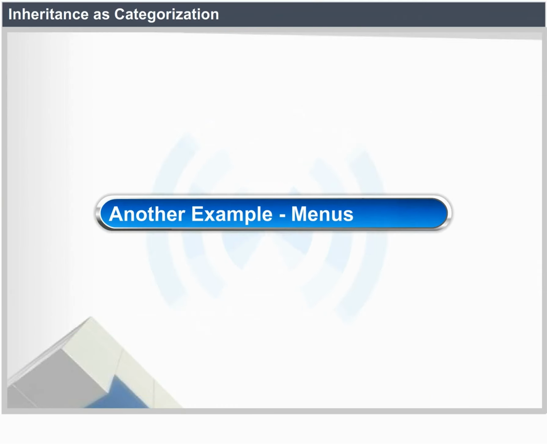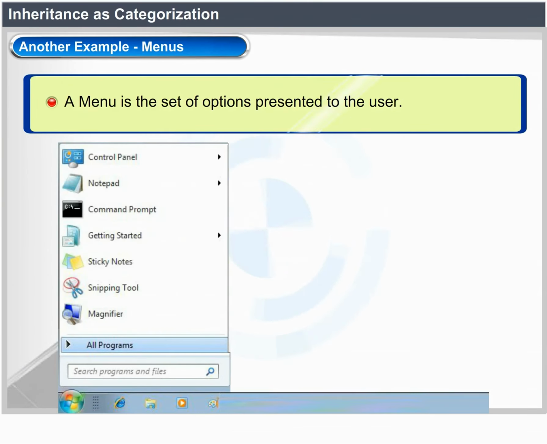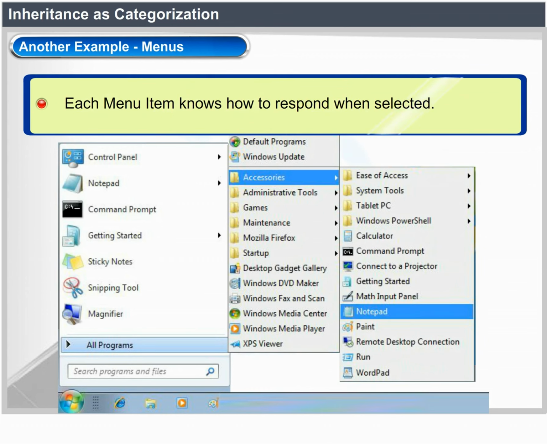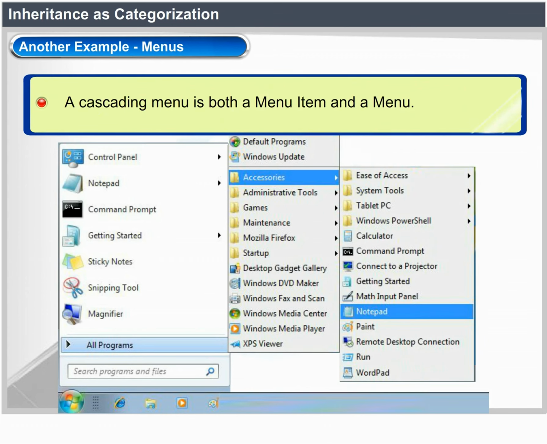Another example: menus. A menu is the set of options presented to the user. A menu maintains a collection of menu items. Each menu item knows how to respond when selected. A cascading menu is both a menu item and a menu.